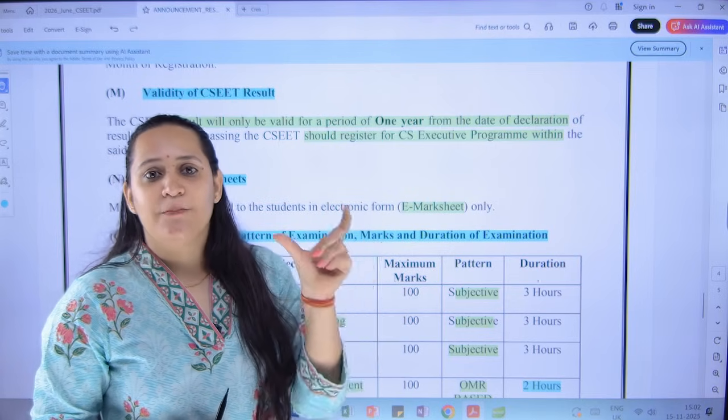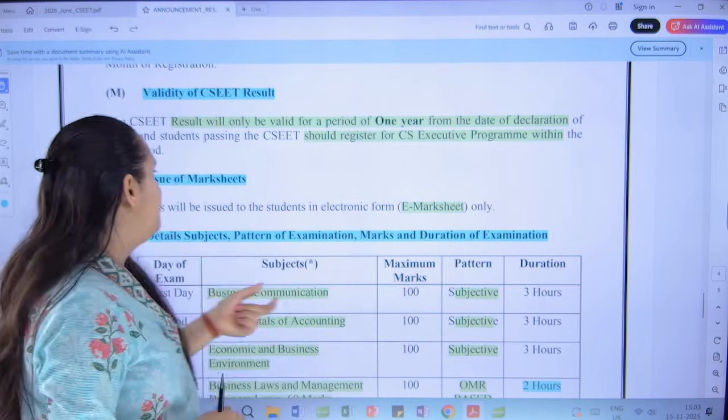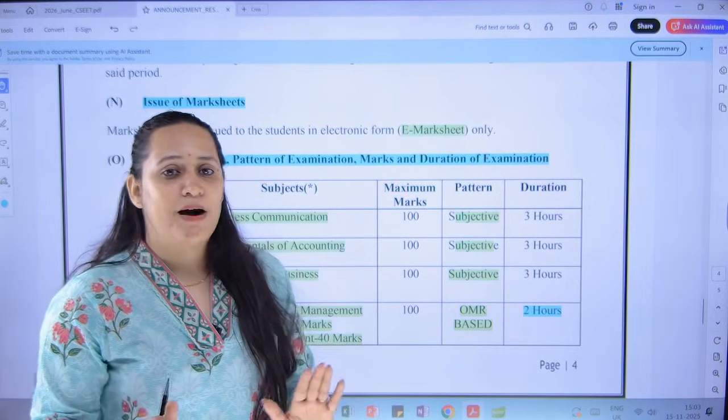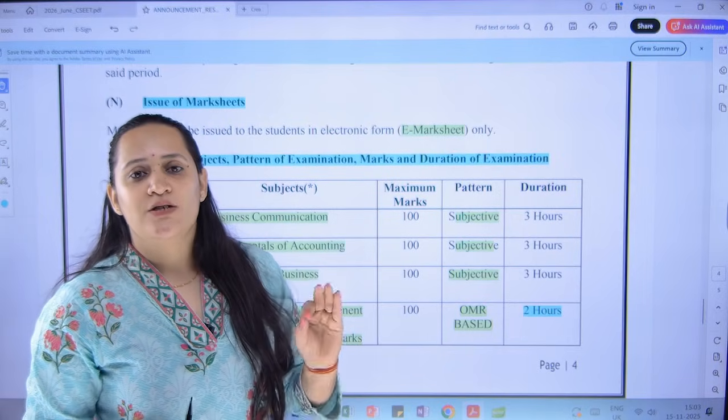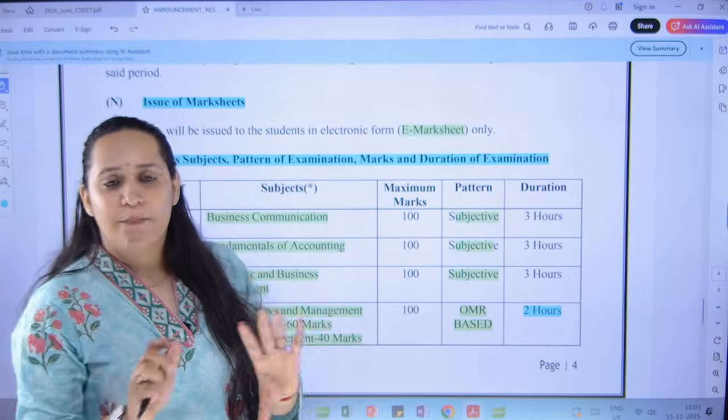If you don't register, that pass certificate will expire and you will have to rewrite the CSEET again. Issuing of the marks card: the institute is not going to issue any physical pass certificate or marks card. Whatever is going to be issued is in electronic form. You have to download it and save it for yourself. Separately, no physical card is going to be issued or dispatched or sent to your address.